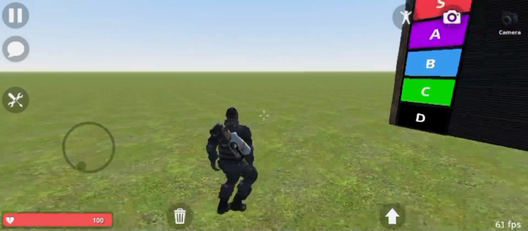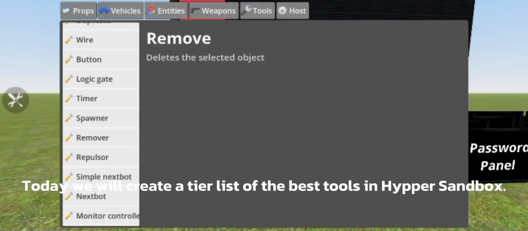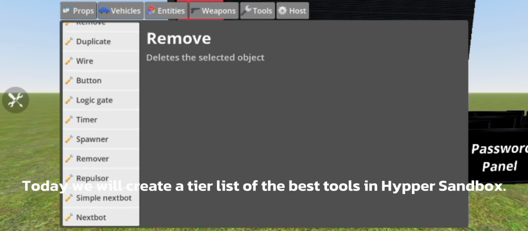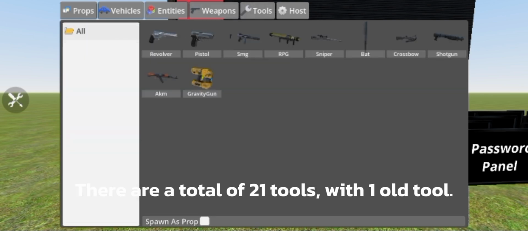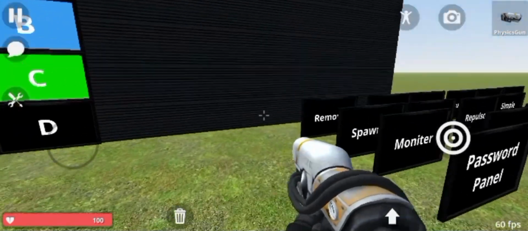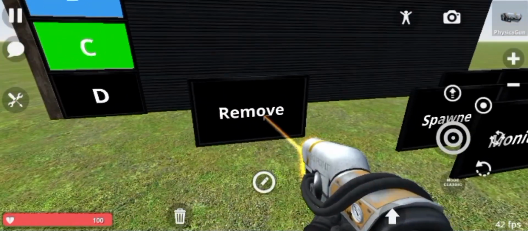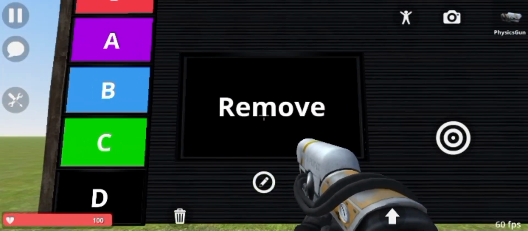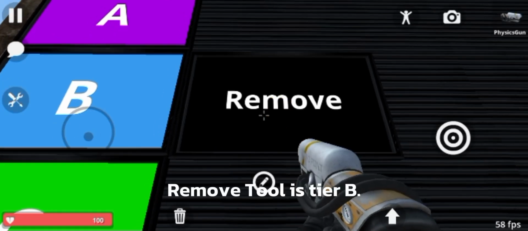Hello guys! Today we will create a tier list of the best tools in HIPAA Sandbox. There are a total of 21 tools, with one old tool. The first tool is Remove Tool. Remove Tool is Tier B.